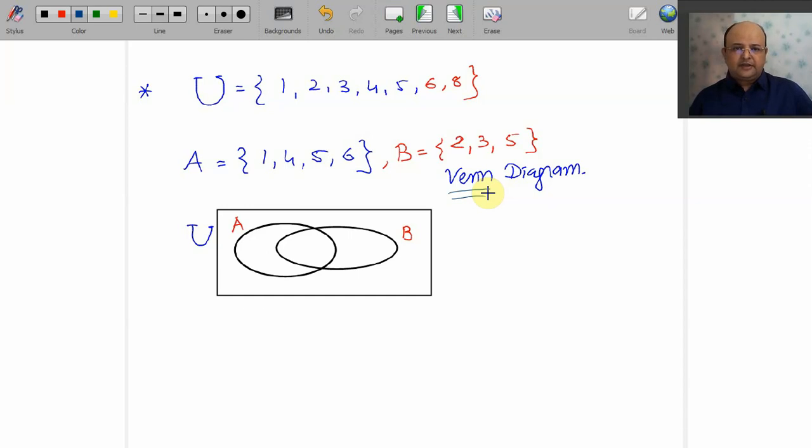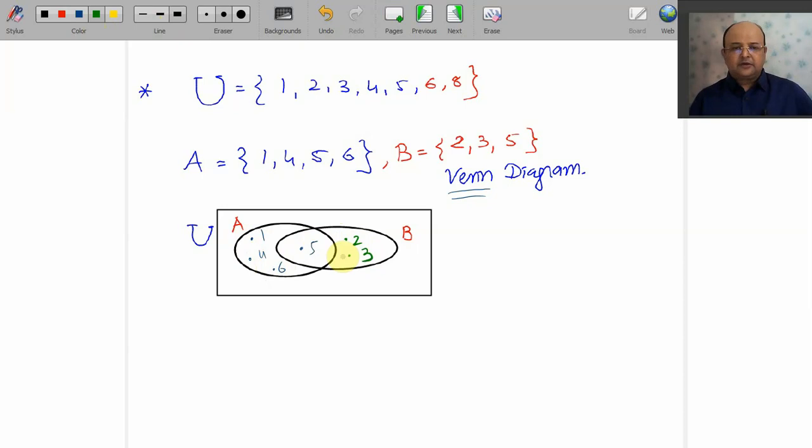You can observe that there is only one element common to both, namely 5. So I always start with common elements. We plot the common element first, 5. Then we write the remaining elements. Here it is 1, here it is 4, here it is 6. Then we go for elements of your B other than 5, that is 2, this is 3.